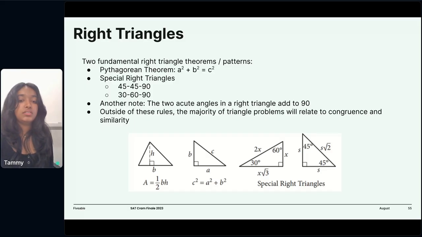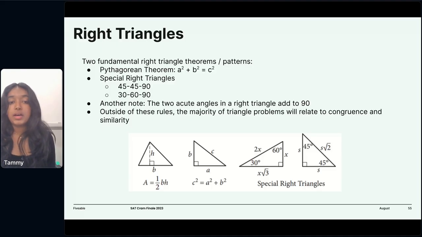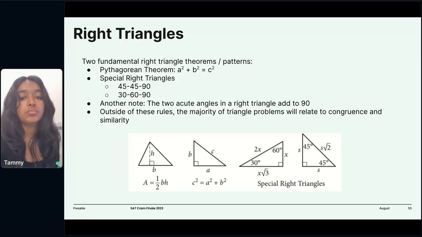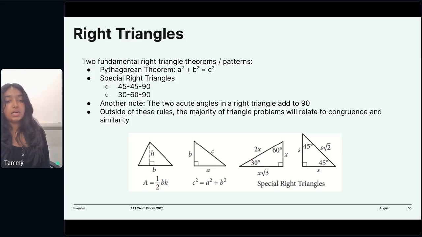That is really good to keep in mind because there are problems that are going to ask you about that. So you want to remember that it is on your reference sheet, even though you can't memorize it. Besides that, we've got the area formula, which is 1/2 bh. And then two acute angles and a right angle add up to 180, so remember that. And outside of these rules, the majority of the triangle problems will relate to congruence and similarity. Okay, let's talk about congruence and similarity in the next slide.